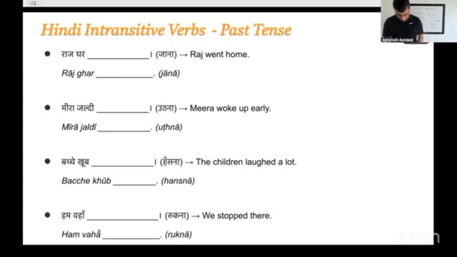Bache Khoob, what is the right form of Hasna here? Okay, because it's masculine plural or of a group of children, it'll be Bache Khoob Hase. Next one, Hum Waha, what is the right form of Rukna? Okay, it'll be Ruke. Hum Waha Ruke, we stop there.